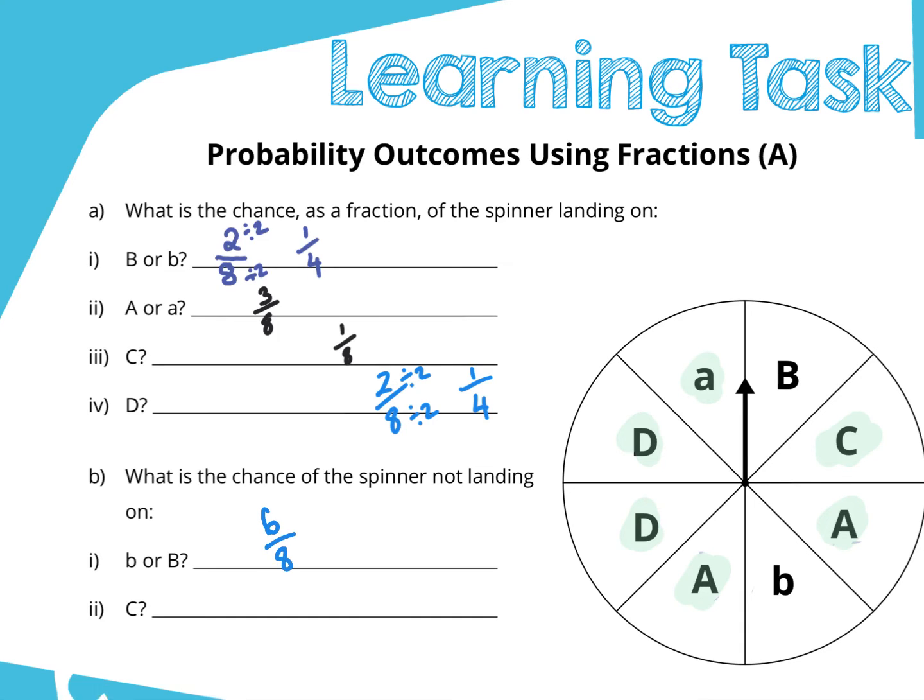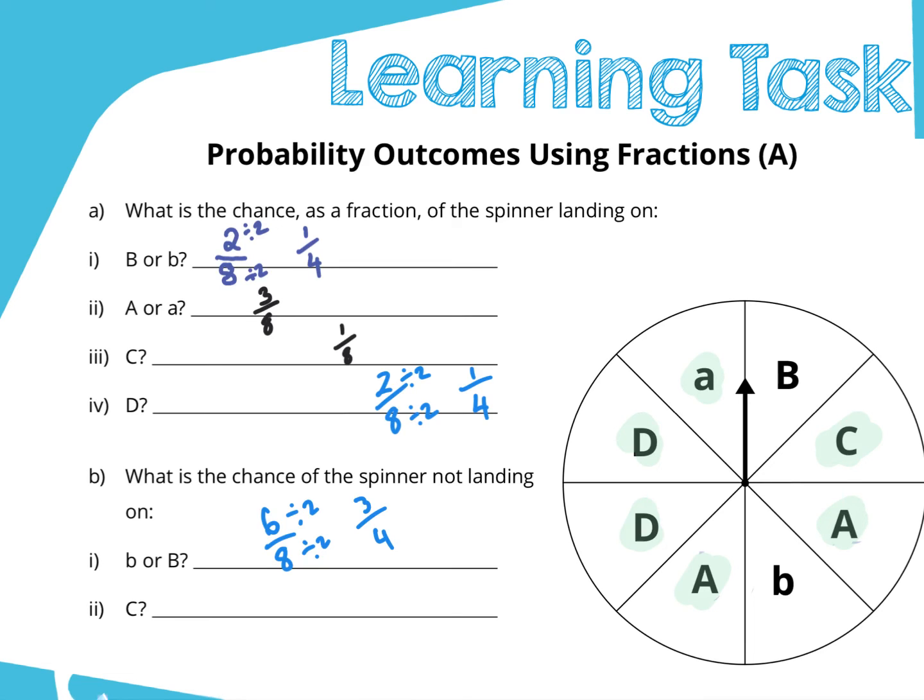6/8. And you can see those fractions are closer together, okay? Again, if I divide that by 2, and I divide that by 2, 6 divided by 2 is 3, and 8 divided by 2 is 4. So 3/4, okay? That's much more favourable. It's not certain, because they can still land on that B, but it's definitely more favourable for us.